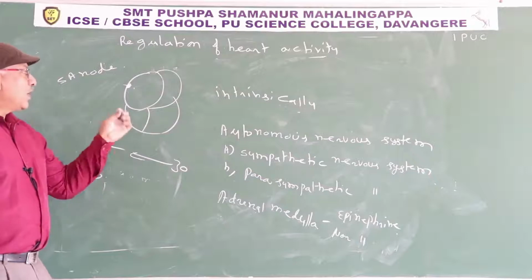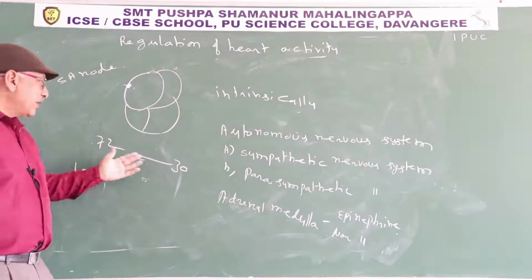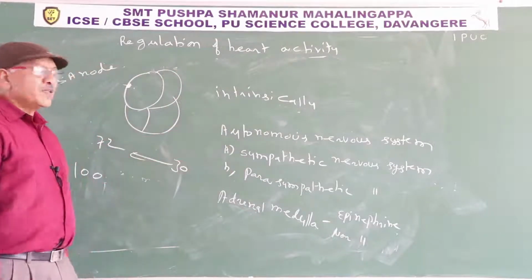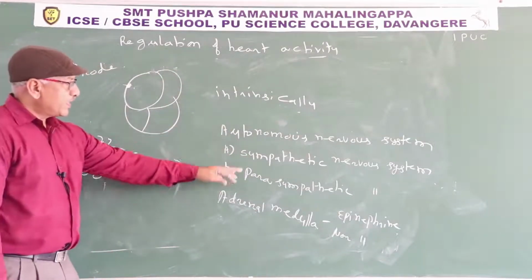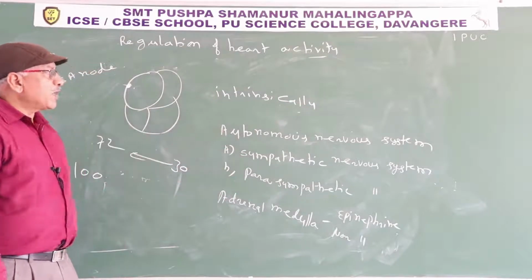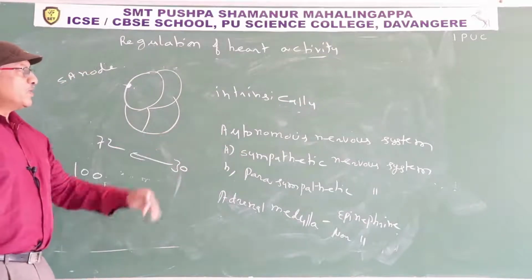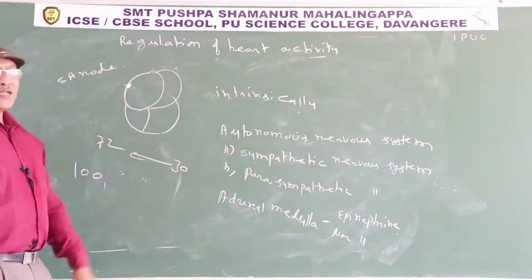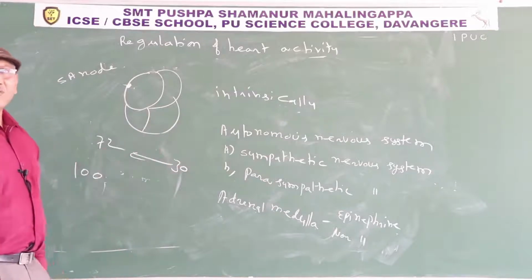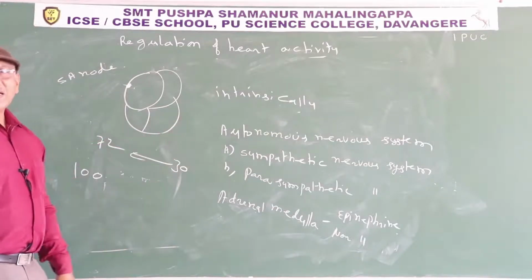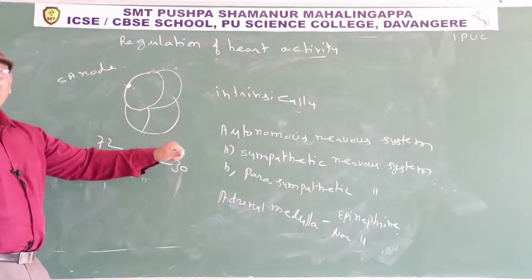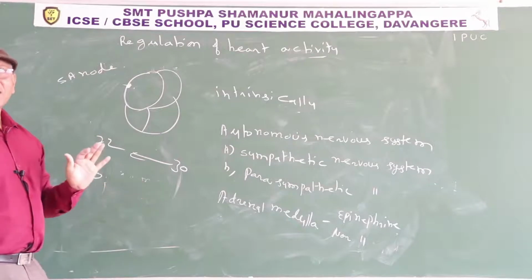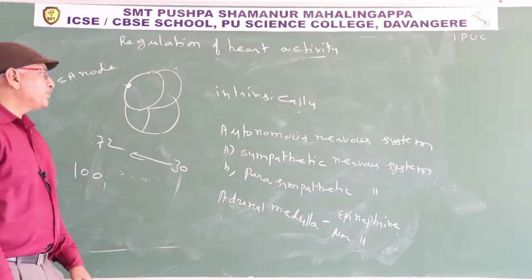How? If the heartbeat is less when compared to normal, at that time the nerve center present in the medulla stimulates the sympathetic nervous system. The sympathetic and parasympathetic nervous systems are part of the autonomous nervous system. The sympathetic nervous system generally increases the activity of visceral organs. The parasympathetic nervous system reduces the activity of visceral organs. We may consider the sympathetic nervous system as the accelerator in a car, and the parasympathetic nervous system as a brake, meaning it reduces the activity.